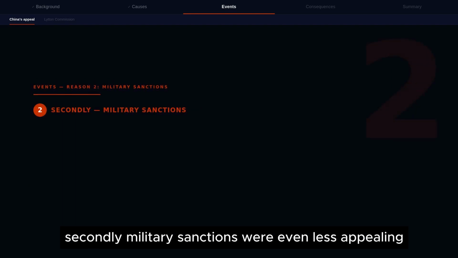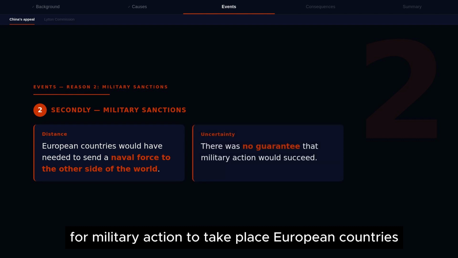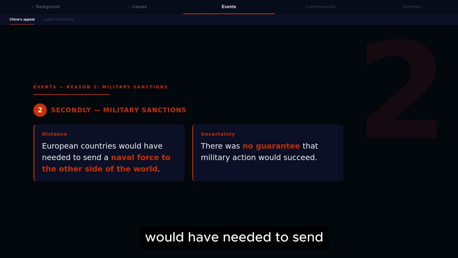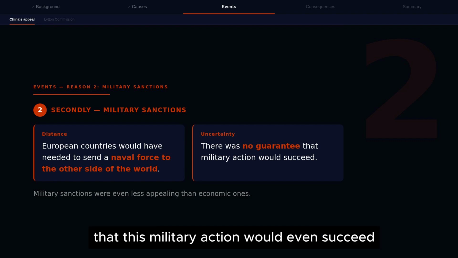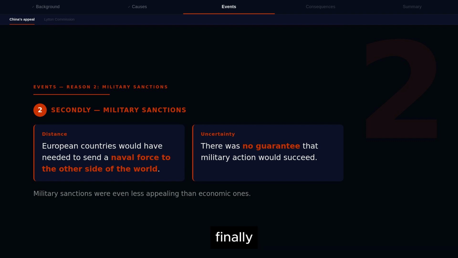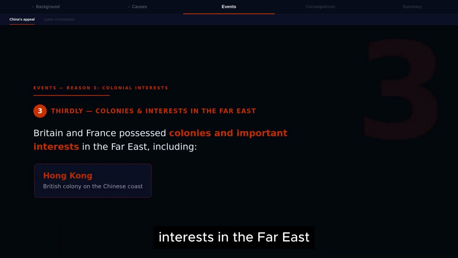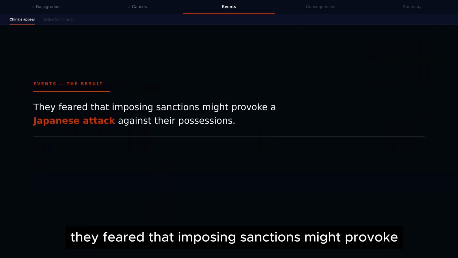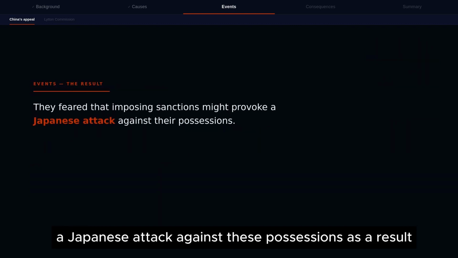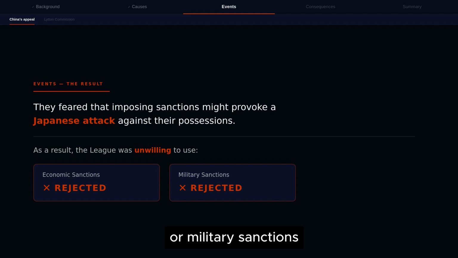Secondly, military sanctions were even less appealing. For military action to take place, European countries would have needed to send naval forces to the other side of the world. There was no guarantee that this military action would even succeed. Finally, Britain and France possessed colonies and important interests in the Far East, including Hong Kong and Singapore. They feared that imposing sanctions might provoke a Japanese attack against these possessions. As a result, the League was unwilling to use either economic or military sanctions.